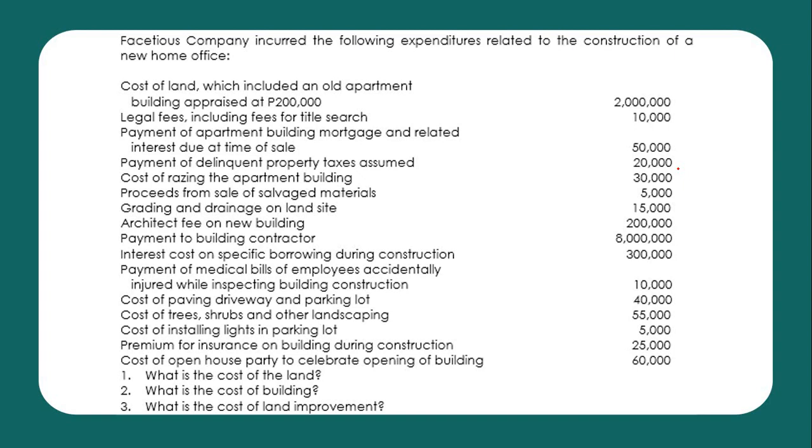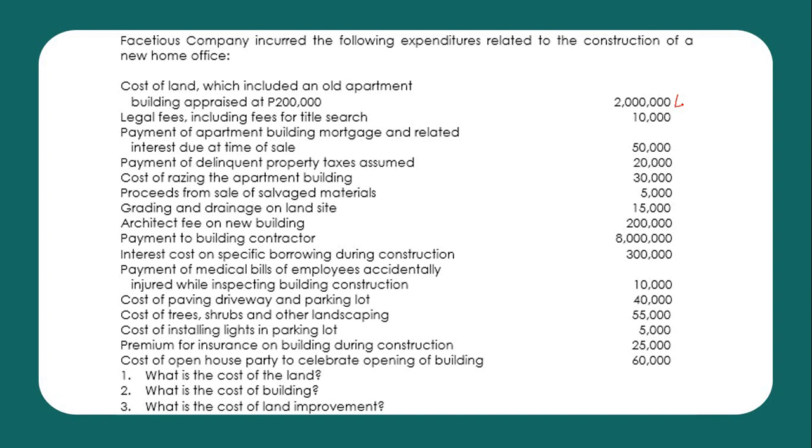Okay, so let's start with cost of land, which includes an old apartment building appraised at 200,000. So we have 2 million. Okay, so this is part of the land. Well, you may ask, ma'am, there is an old building there.